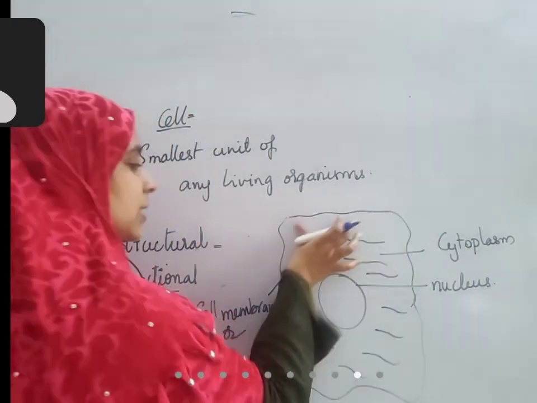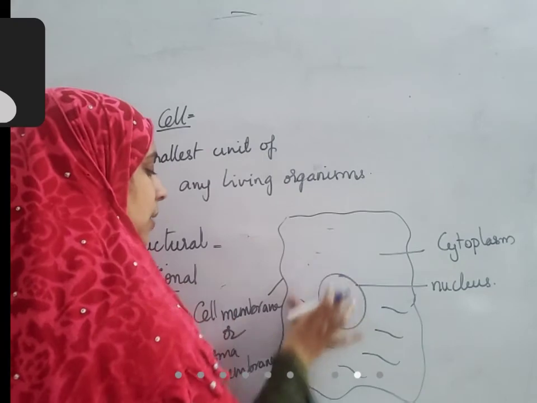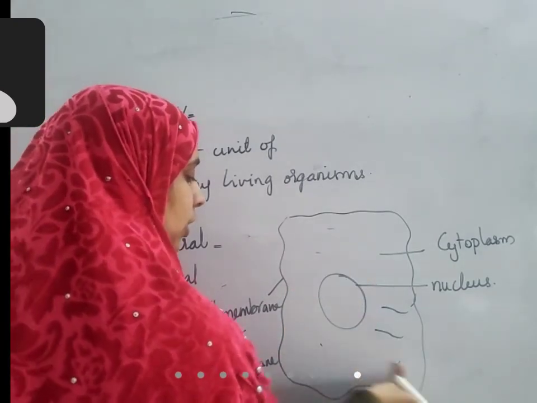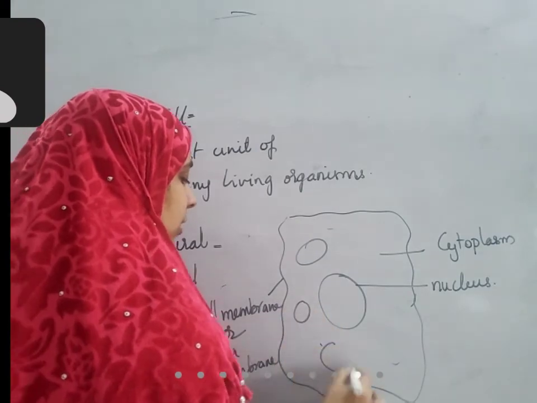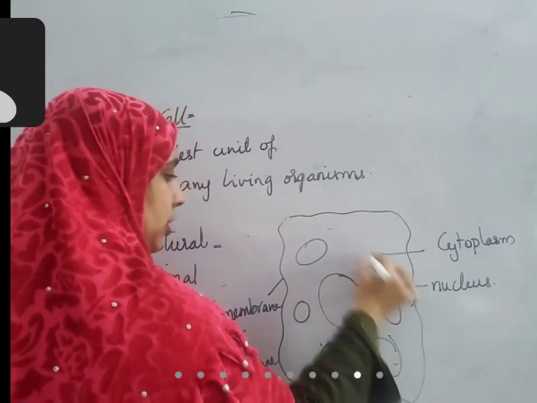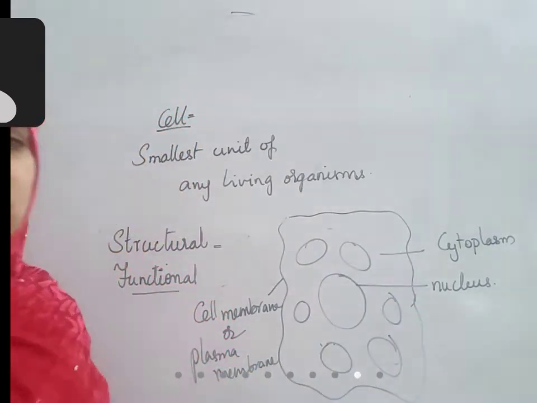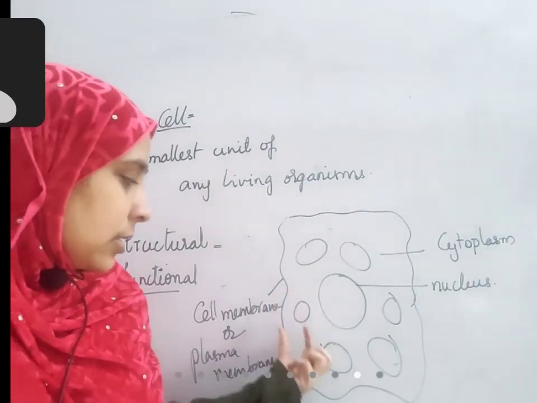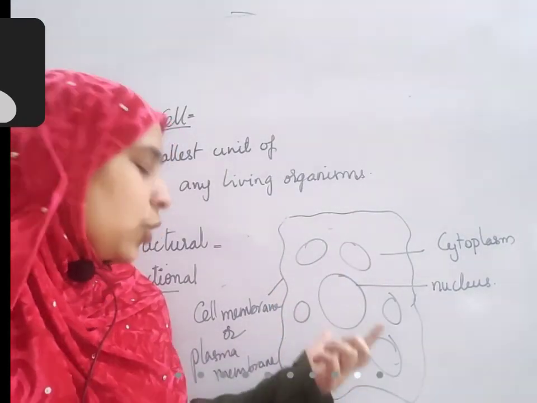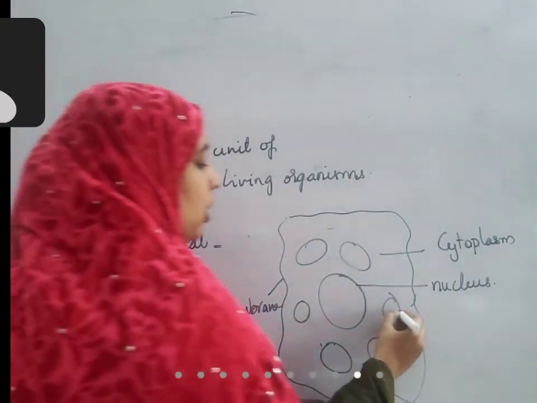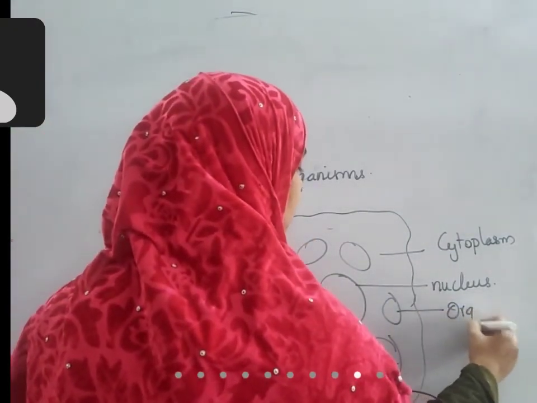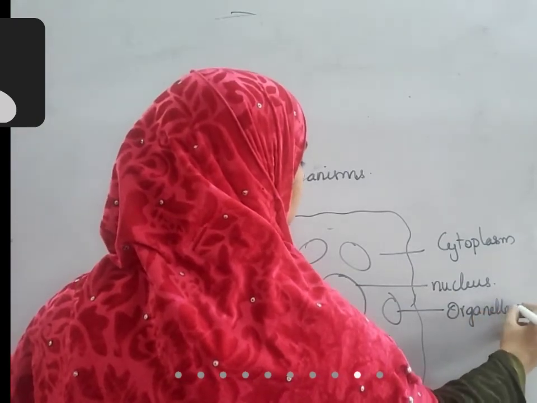In this cytoplasm, in this liquid, there are other small structures that are floating. You will learn about them in your 8th class, children. Don't worry, I will explain each and every structure, how it is structured and how its function works. These are all called organelles.